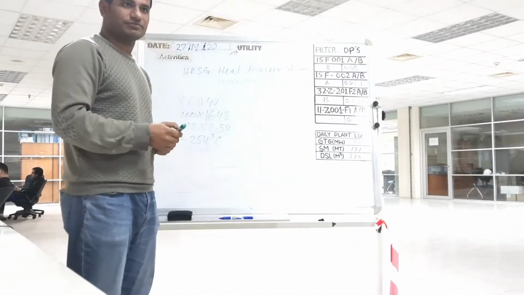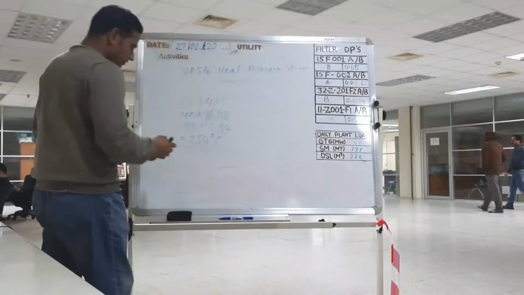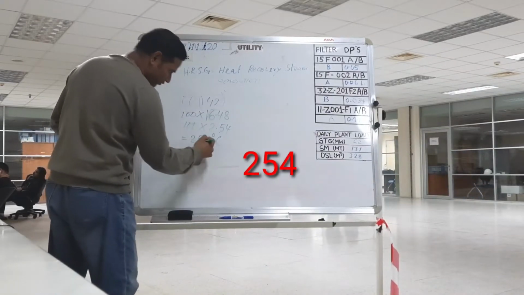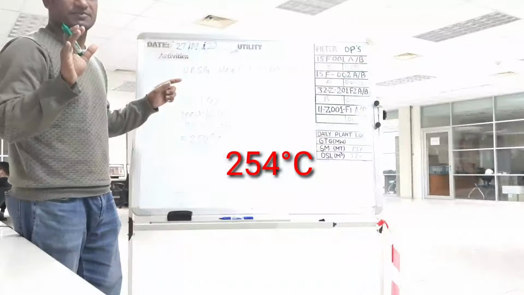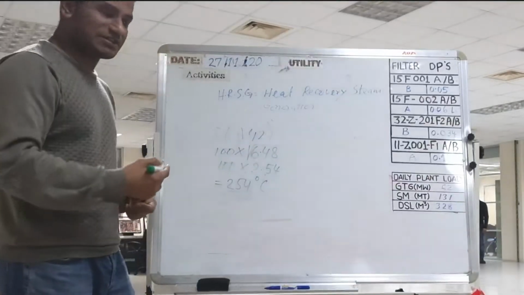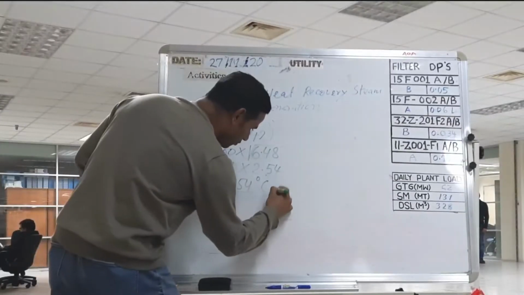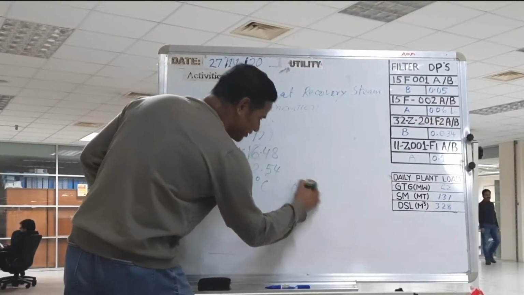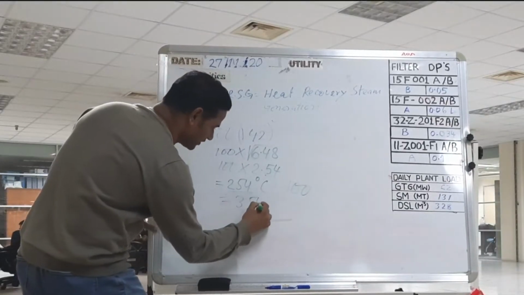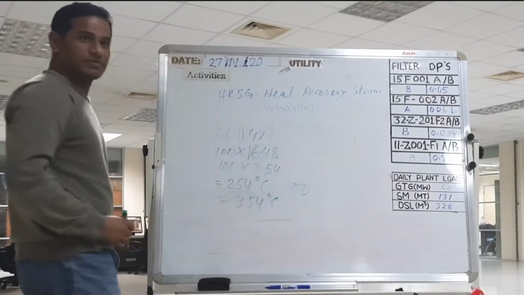Okay, Mansur? So this 42 kg pressure, this steam saturation temperature 254 degrees centigrade. This is saturated steam. But if you want to superheated steam, that time you can add more 100 degree, another 100 degree need to add. So that time coming how much? 354 degree centigrade.